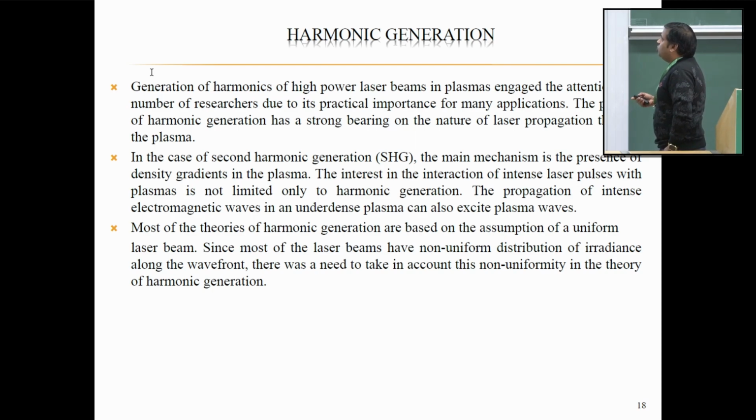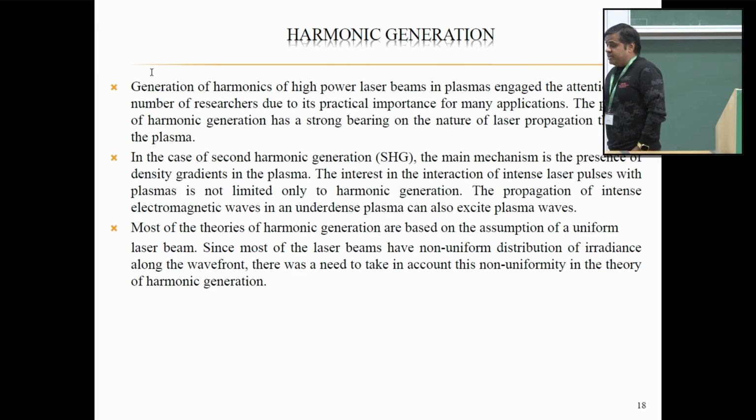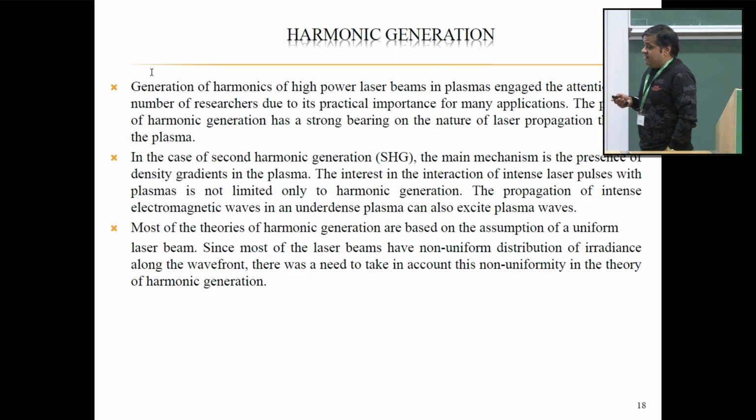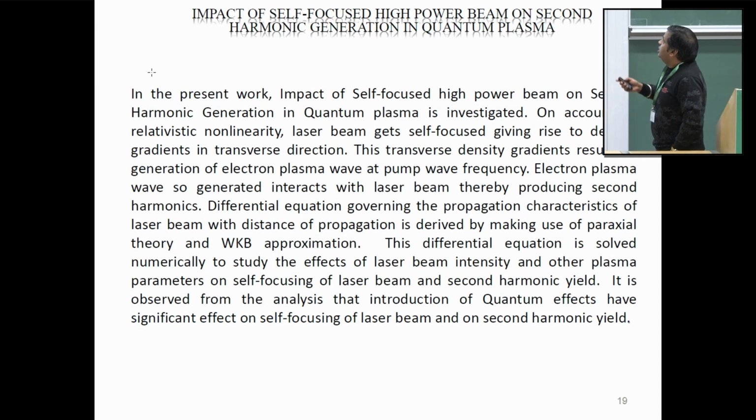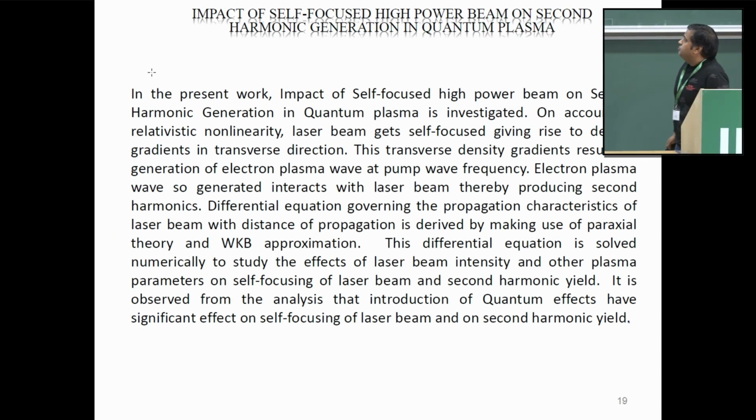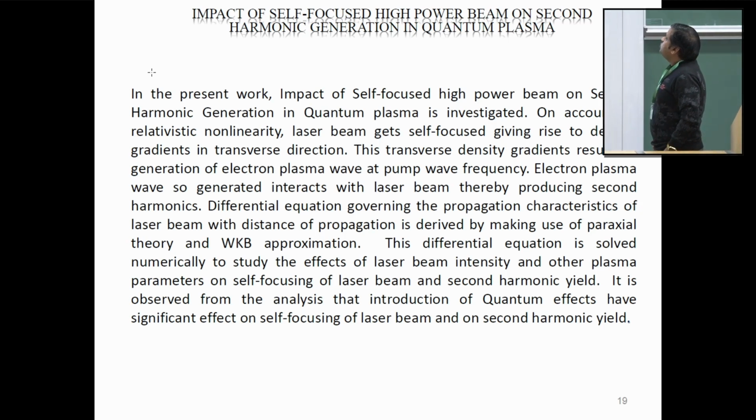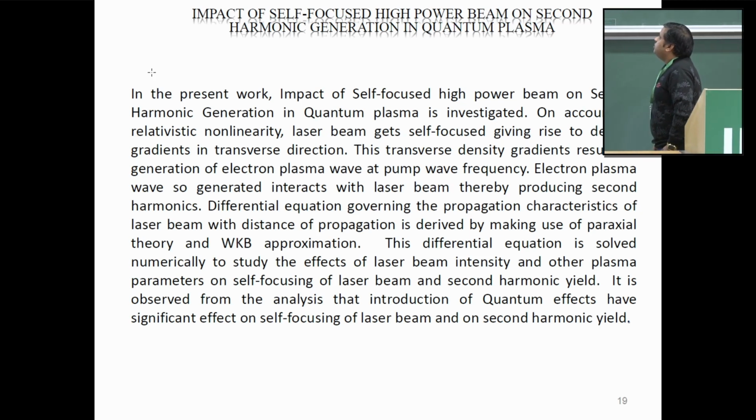Most of the work on harmonic generation was carried out in the past with the assumption of a uniform laser beam, but laser beams have non-uniform intensity along their wavefront. In such a case, phenomena like self-focusing and defocusing become important. So it becomes essential to incorporate the self-focusing effect while investigating harmonic generation. So this is our main problem: impact of a self-focused high power beam on second harmonic generation in quantum plasma. In the present work, the impact of a self-focused high power beam on second harmonic generation in quantum plasma is investigated.